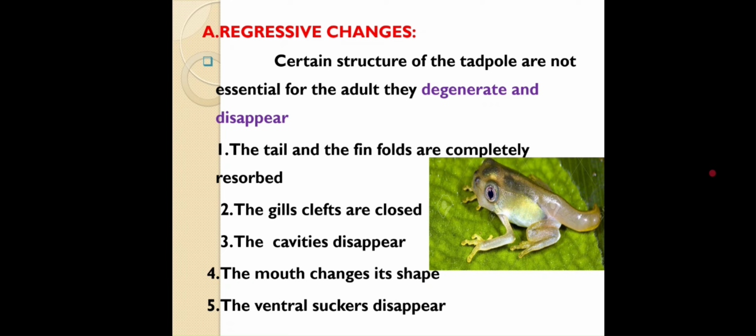Mainly the tail and the fin folds are completely resorbed. The gill clefts are closed. The gill cavities disappear. The mouth changes its shape. Finally, the ventral suckers disappear in the adult stage.